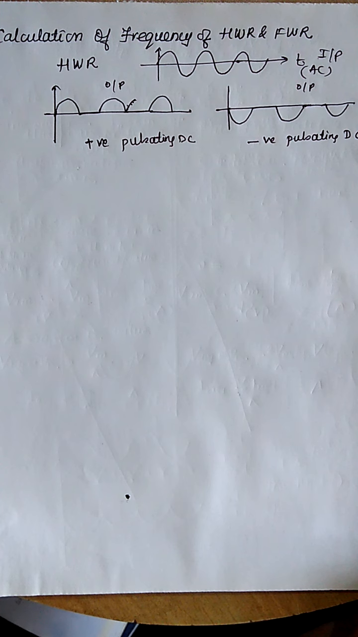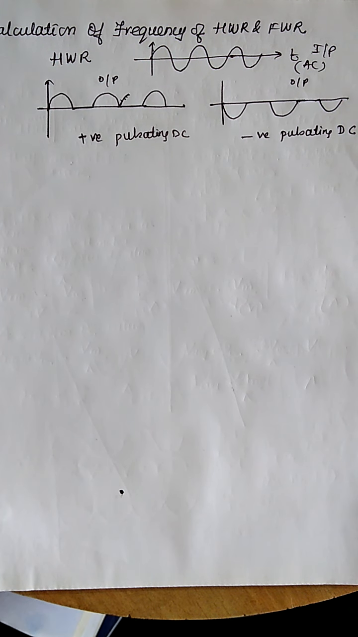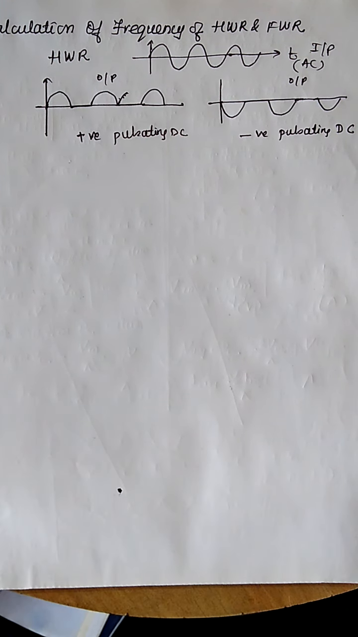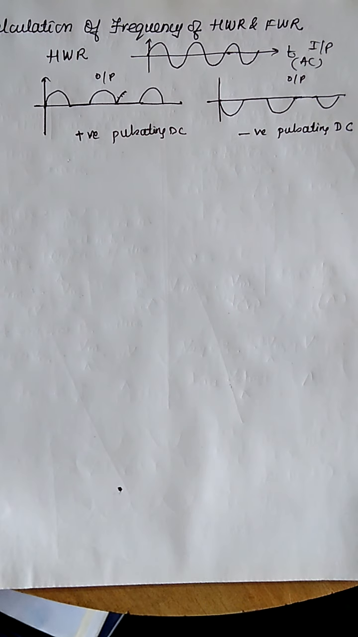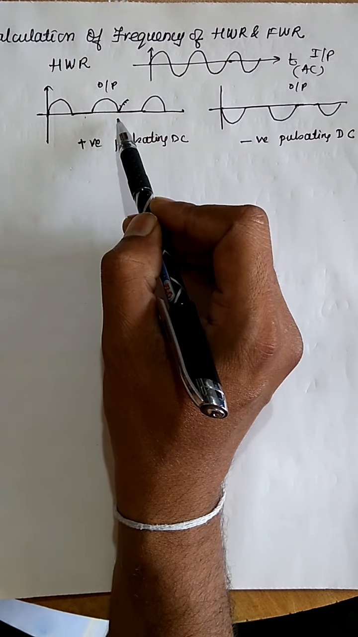Now we know what is the meaning of pulsating DC. Pulsating DC means a DC which contains AC ripples. Why is it called AC ripples? Because they are unwanted. We don't require them, but they are present. Okay. Now how to calculate the frequency of this?